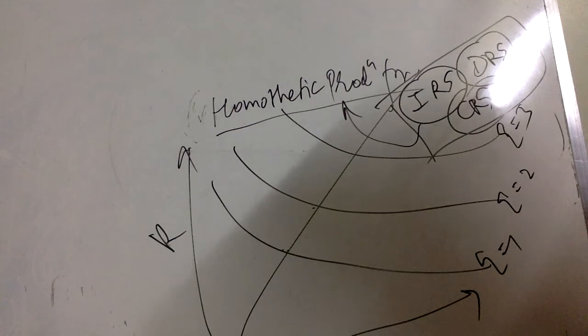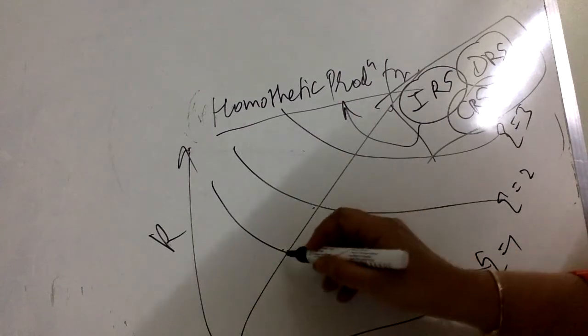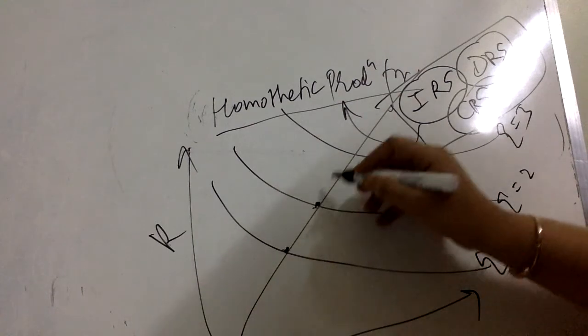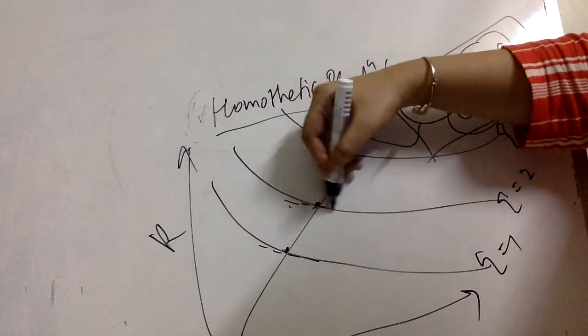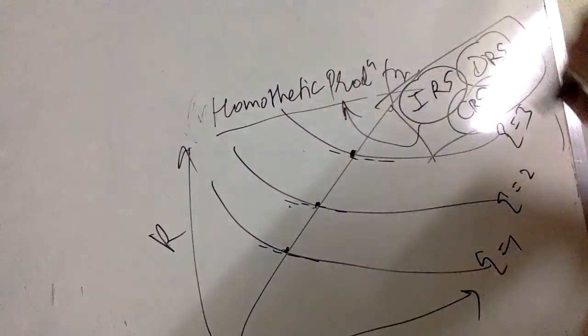So along any ray through the origin, the slopes of successive isoquants are identical. At every isoquant, if I find the slope is identical, this is an added property of a homothetic function.